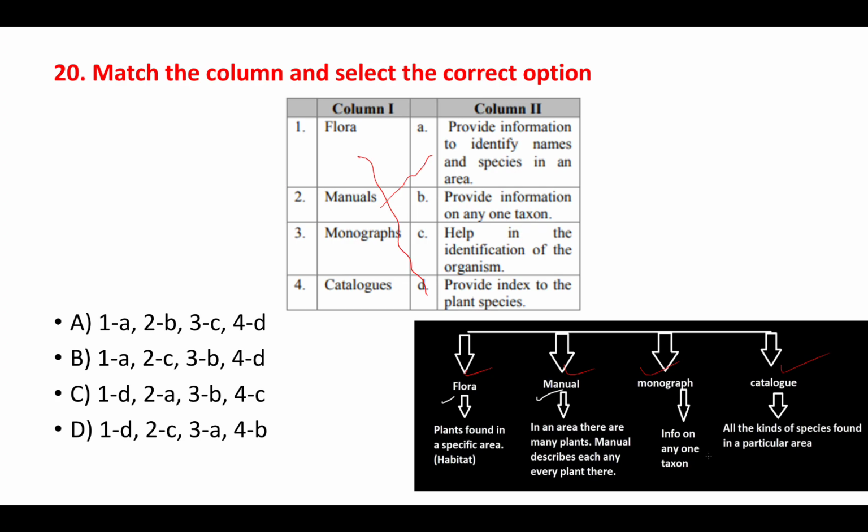Then again, monograph provides information on any one taxon, and the only left out thing is catalog, which helps in the identification of what? Organisms, right? So here the correct option is 1D, 2A, 3B, 4C. Option C.